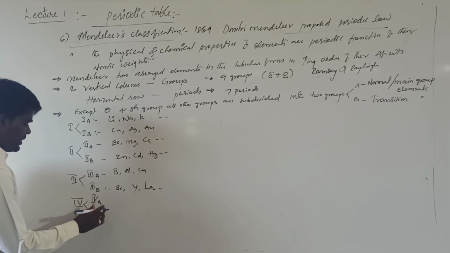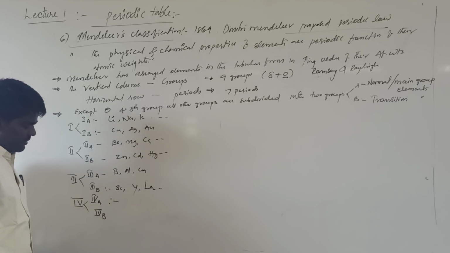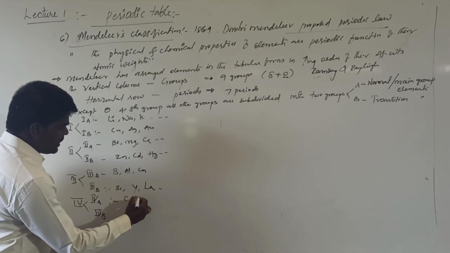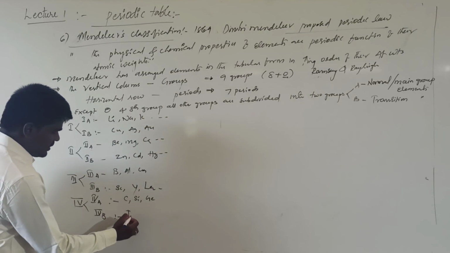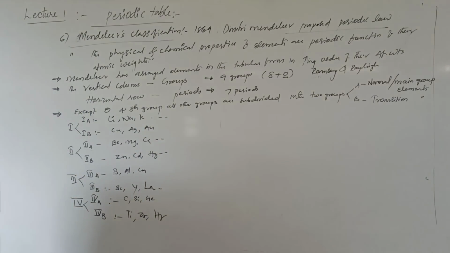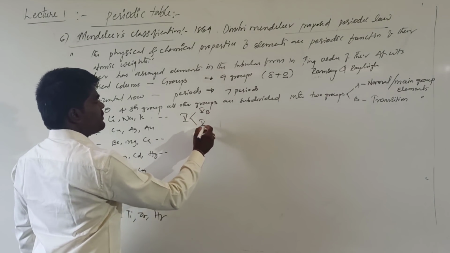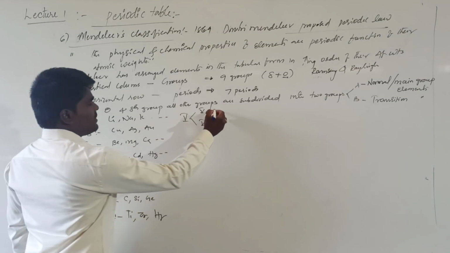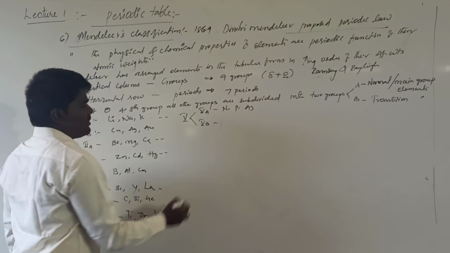In a similar manner, if you are going for the fourth group, it will be of fourth A and fourth B. What are the fourth A group elements? Carbon, silicon, germanium. And what are the examples of fourth B? Titanium, zirconium, hafnium, etc. In a similar manner, if you are going for the fifth group, it is also divided into fifth A and fifth B. What are the elements of fifth A? Fifth A elements are nitrogen, phosphorus, arsenic, whereas fifth B will be